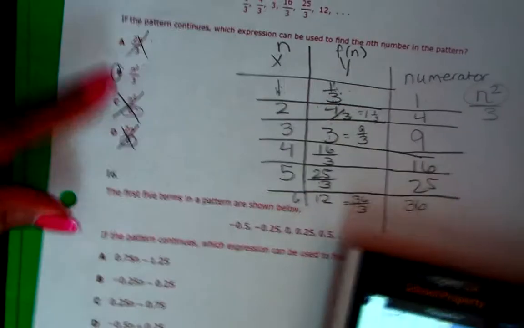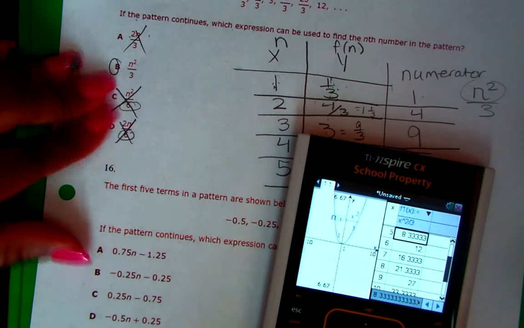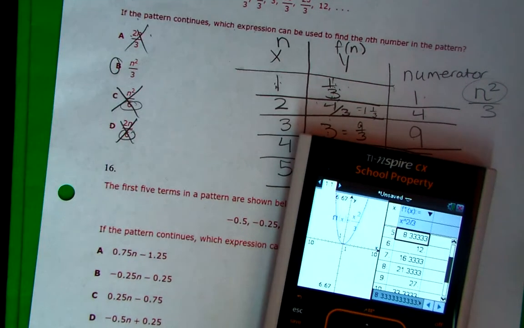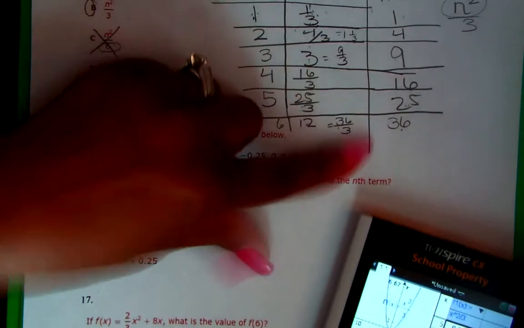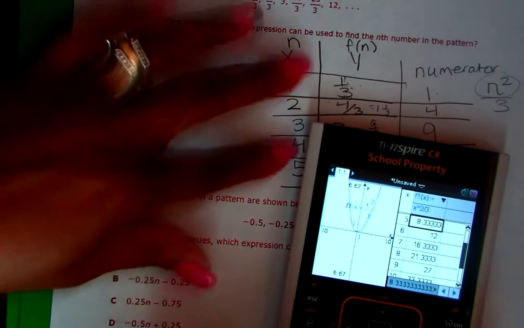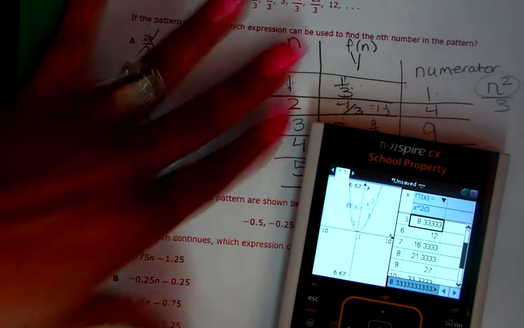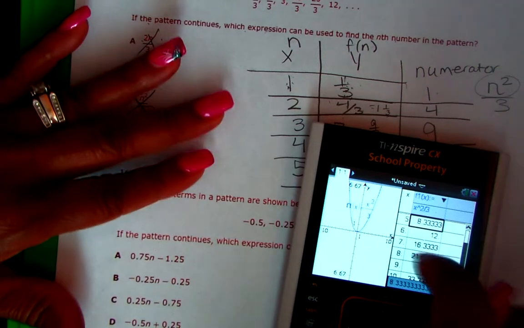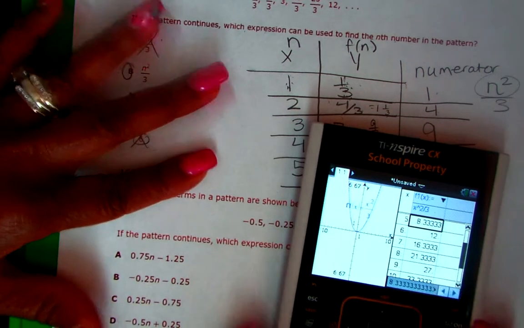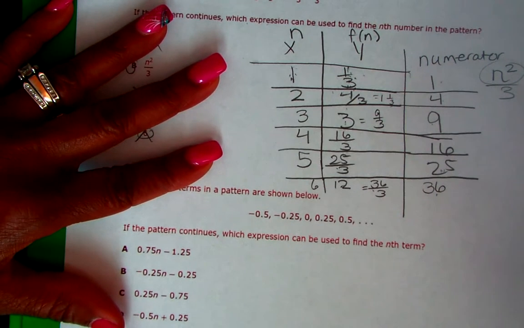It's giving me that, so I know my answer is correct. My answer is correct, and you can put all of those in there to see which one will give you that information. Okay, but I do like going through and analyzing it. But remember, if you say I don't want to do all this, you need to write it down, because whatever you put in this calculator, that's what it gives you. It's not like it's smarter than you. It only does what you tell it to do.